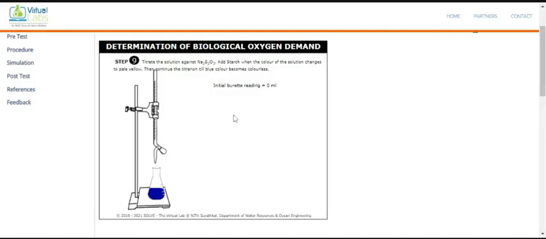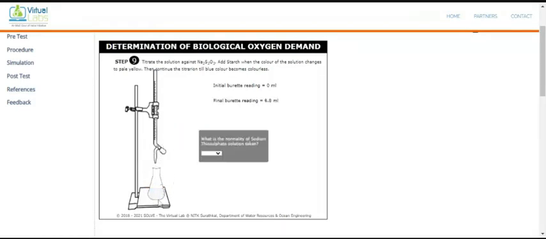And now again we are titrating from the same reading. Okay, we continue that titration. So again click on this knob, and you titrate it up to what? Up to the colorless. So the blue color changes to colorless. Once it is colorless, then stop the knob and see what the burette reading is. So here we got a burette reading of 6.8 ml.